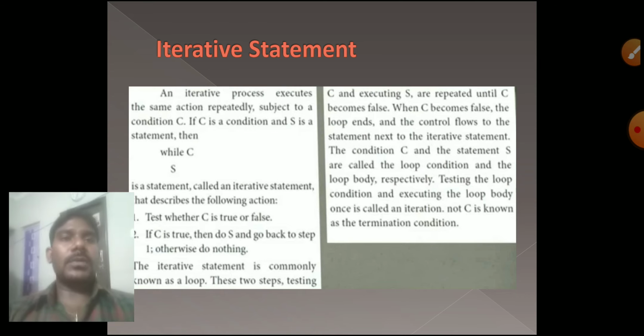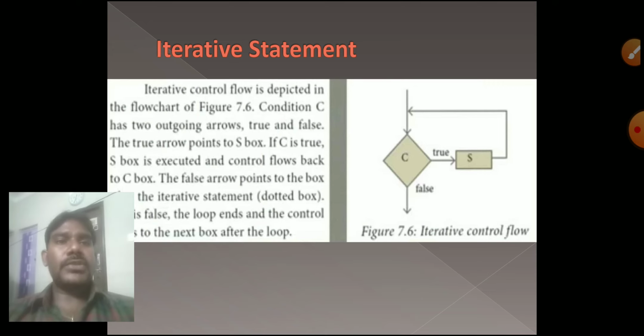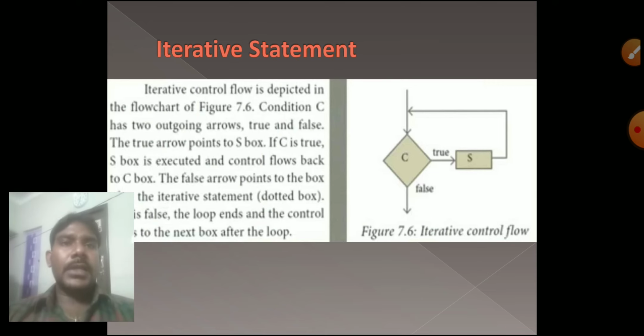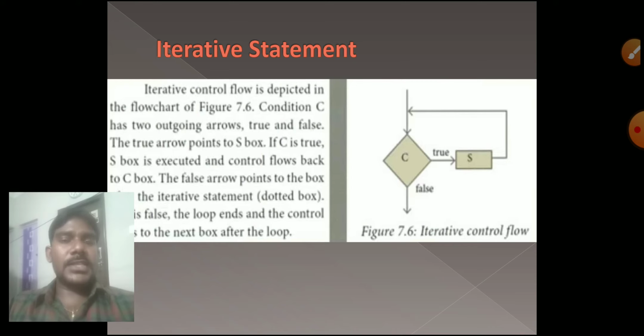One example we have to see in an iterative statement. Before that, we have to see a flow chart. Here, they are explaining the condition. C is the condition. If the condition is true, statement S will execute, moving to the first step, then coming back to the same condition.